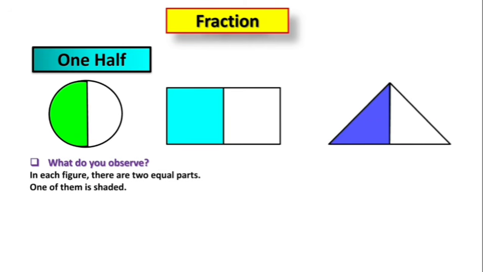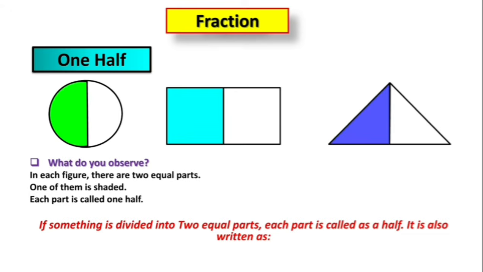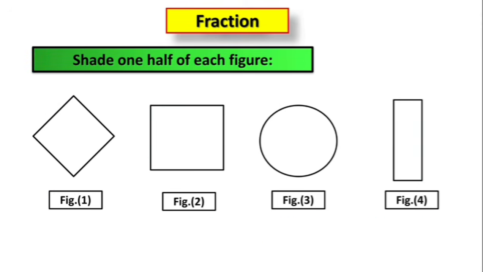One of them is shaded. In this circle, this part is shaded, and in this rectangle, this part is shaded, and in this triangle, this part is shaded. Each part is called one half. If something is divided into two equal parts, each part is called a half. It is also written as 1/2. Shade one half of each figure.